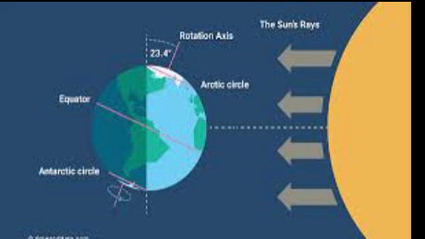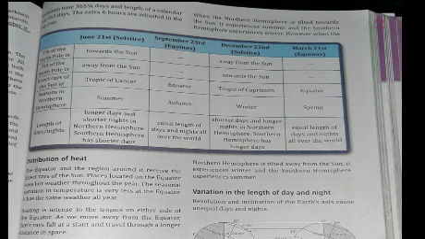At this time, it is spring in the northern hemisphere and autumn in the southern hemisphere. In autumn equinox, it is autumn in the northern hemisphere and spring in the southern hemisphere. 23rd September is known as the autumn equinox. The cycle of the seasons is repeated year after year. Equinoxes do not always occur on the same dates each year because of the difference of 6 hours in revolution time of the Earth.